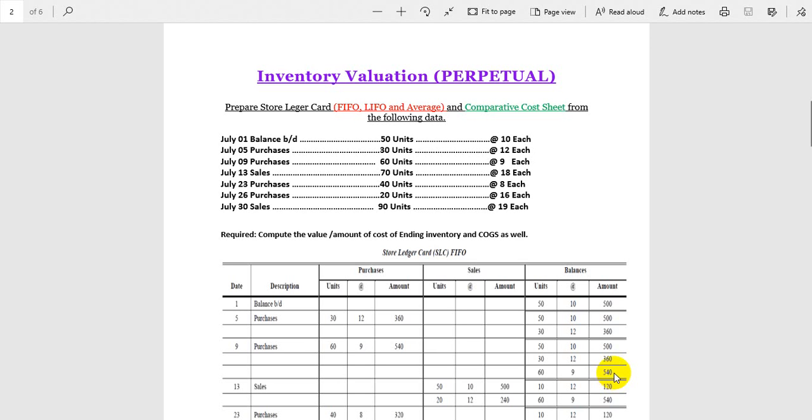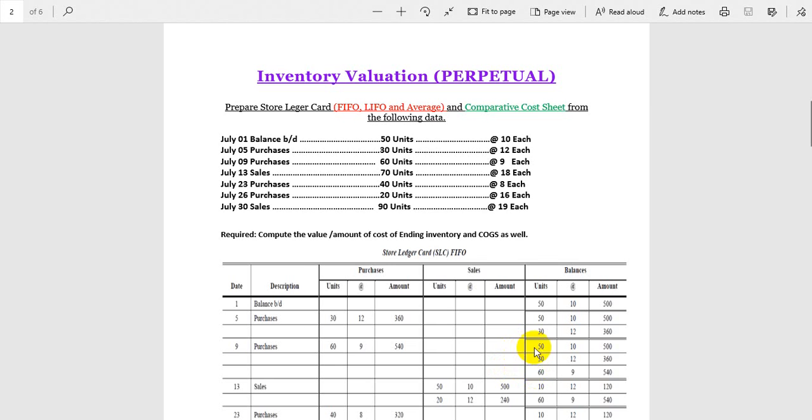Guys, it's not difficult if you try to understand, if you focus. So you have this inventory over here, and then you have this inventory you just purchased on 5th July, and you have this inventory you just copied. So there are three levels of inventory you have here, because we are doing FIFO, first in first out.